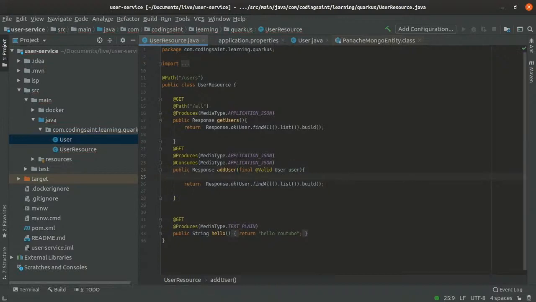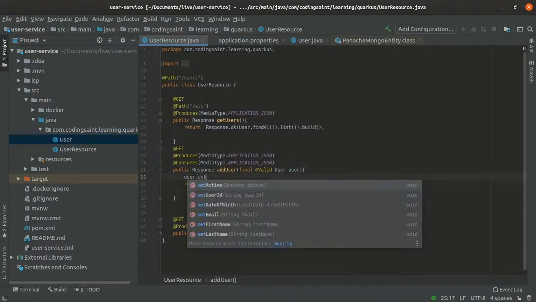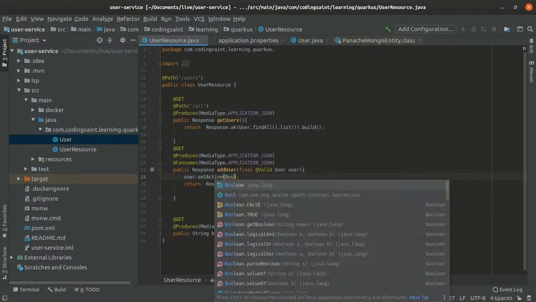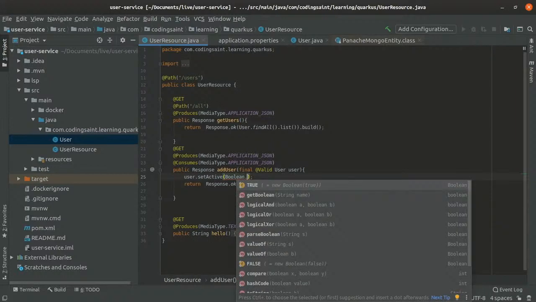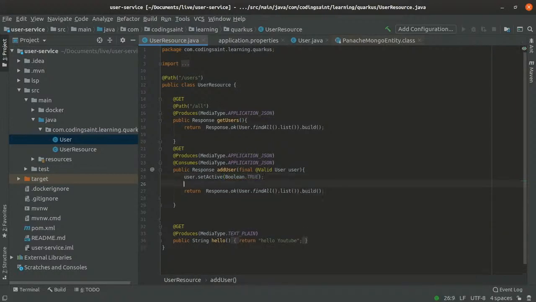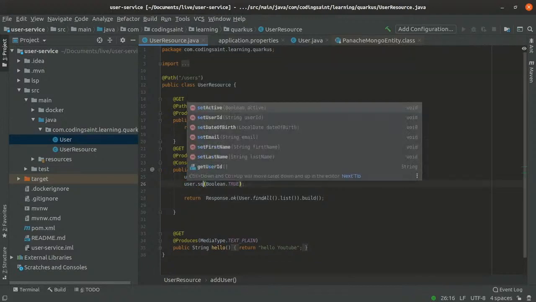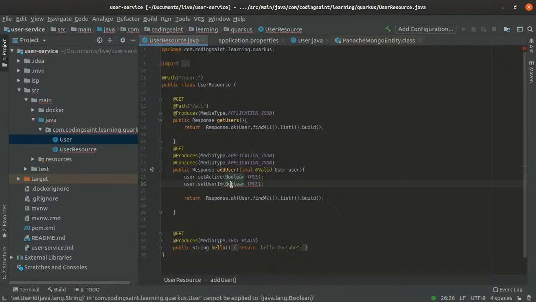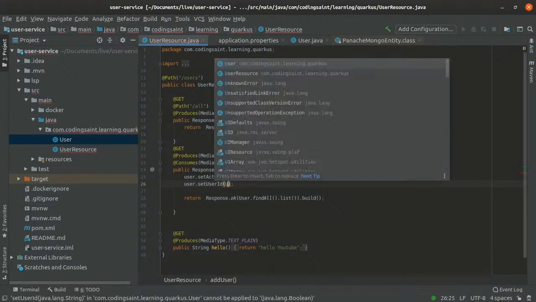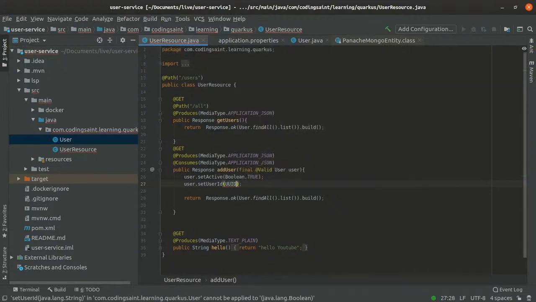Before I try to add this user, let me set that this is my active user, boolean dot true. So this user is active. Let me create a GUID for it. Set user ID. Java provides a good class for this, right? I think it is called UUID. Let's use this UUID to create a random unique ID for us. Okay, so it will create and then set it here.